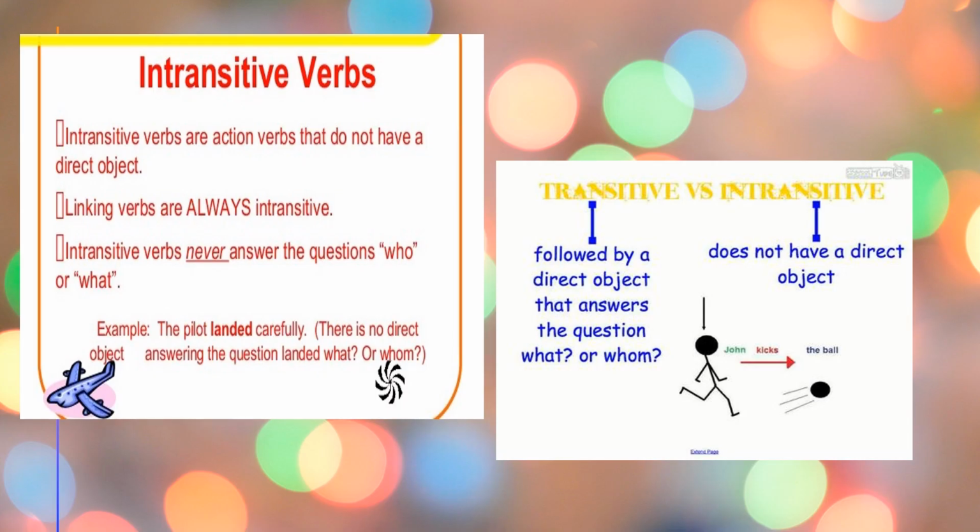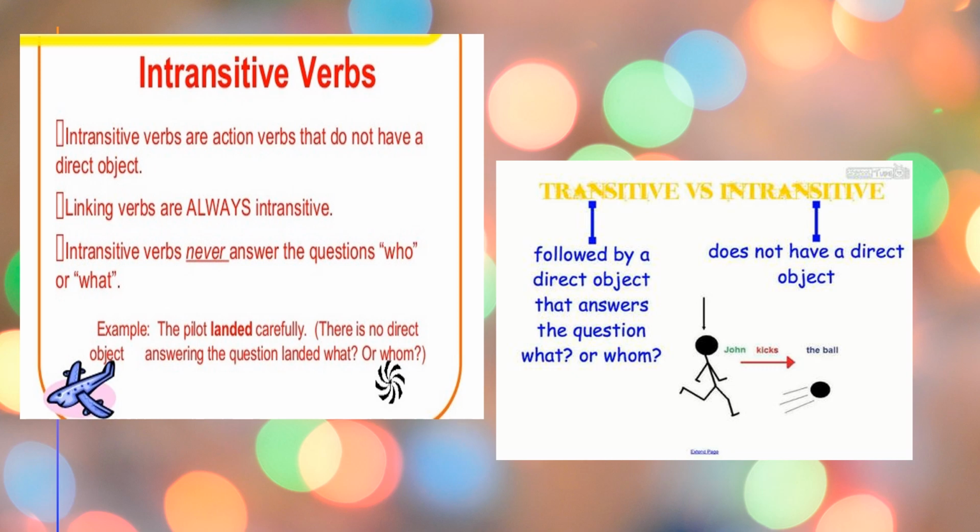So what are intransitive verbs? Intransitive verbs are action verbs that do not have a direct object. See, in transitive verbs we have an object, and that is direct. In intransitive, we don't have any kind of direct object. Linking verbs are always intransitive. Intransitive verbs never answer the question who or what.